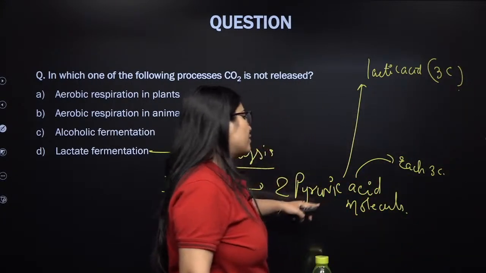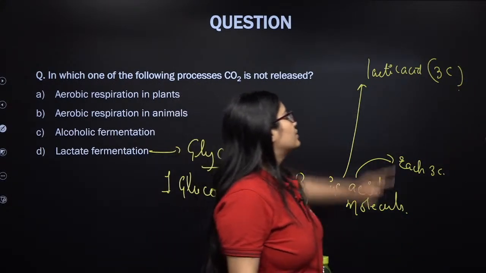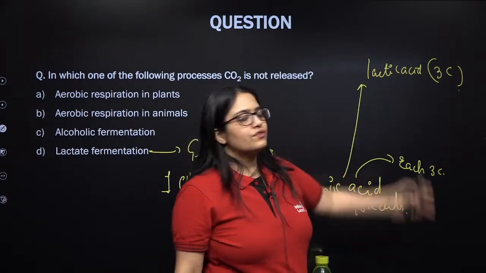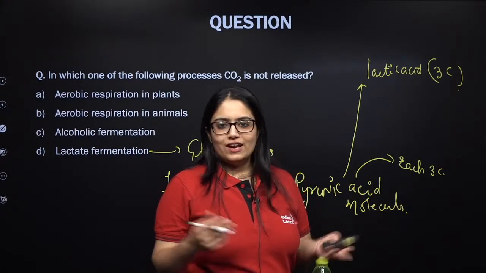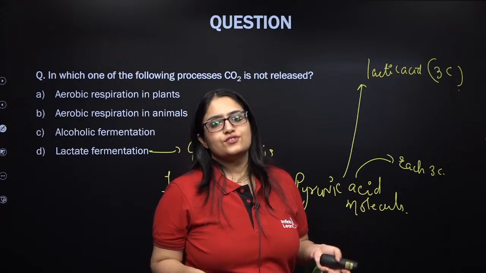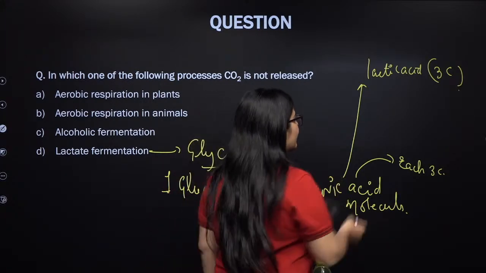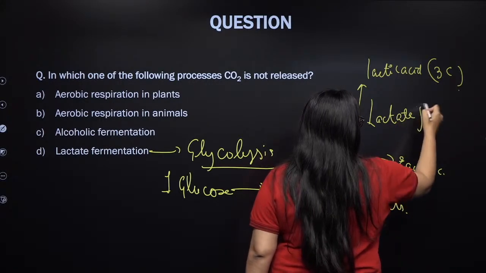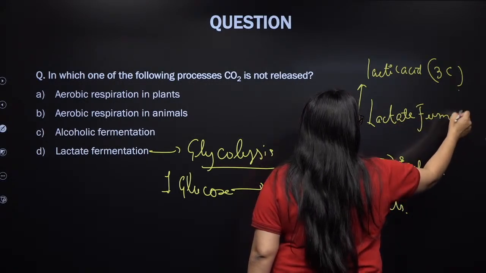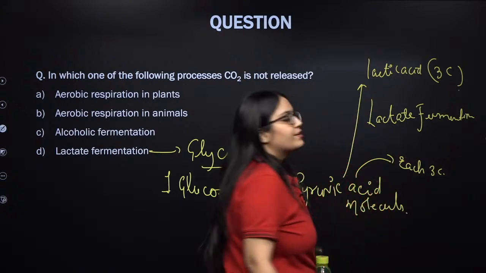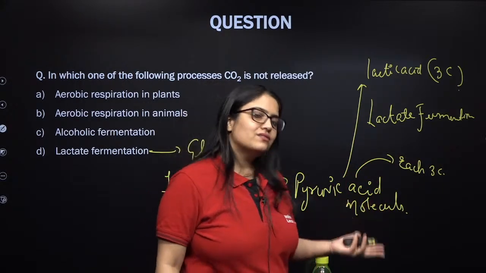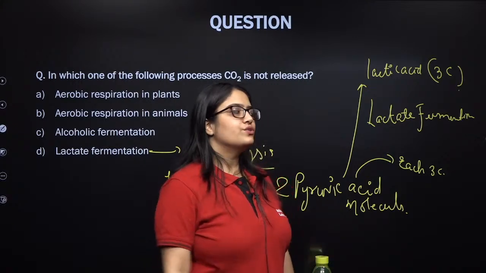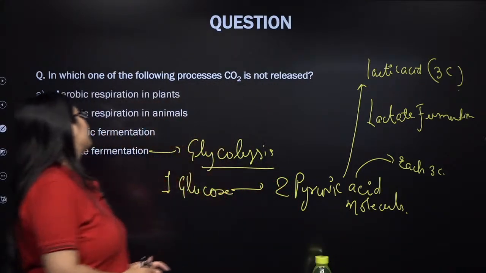When one pyruvic acid of 3 carbon converts into lactic acid which is also of 3 carbon, that means 2 pyruvic acid will convert into 2 lactic acid, so from where would extra CO2 be released? There is no extra CO2. So this happens in lactate fermentation. But in alcoholic fermentation, ethanol is made up of 2 carbons. So a 3-carbon compound, pyruvic acid, converts to a 2-carbon compound. That is why one carbon is released in form of CO2.